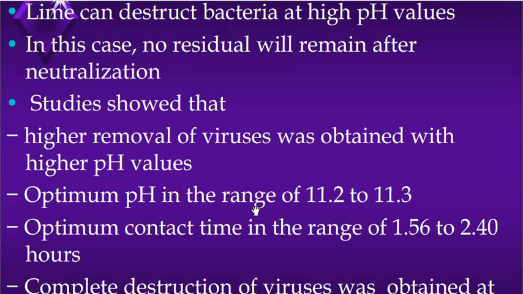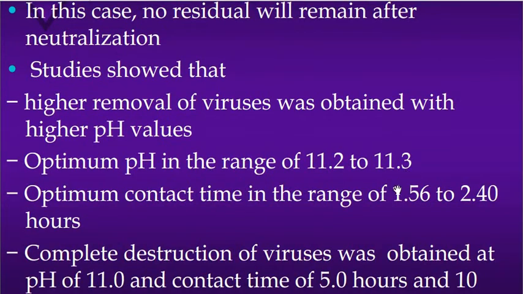If the optimum pH is in the range of 11.2 to 11.3 and the optimum contact time is in the range of 1.56 to 2.4 hours, we are getting the best results in this range. Contact time means for how long we have to keep the water with the disinfectant.